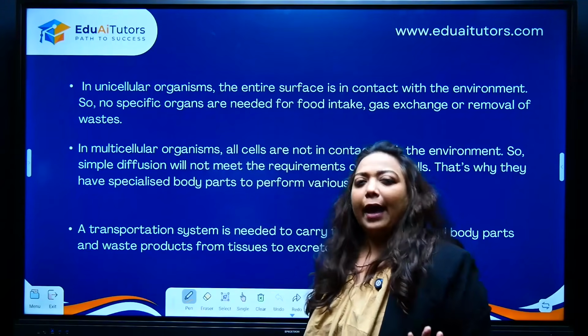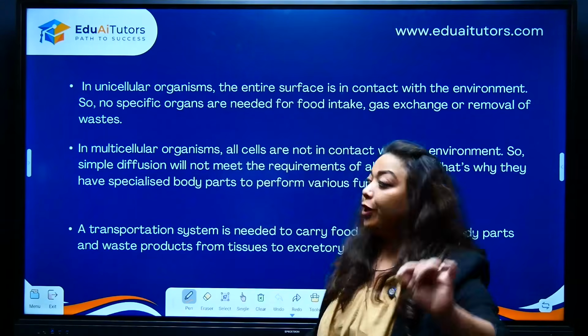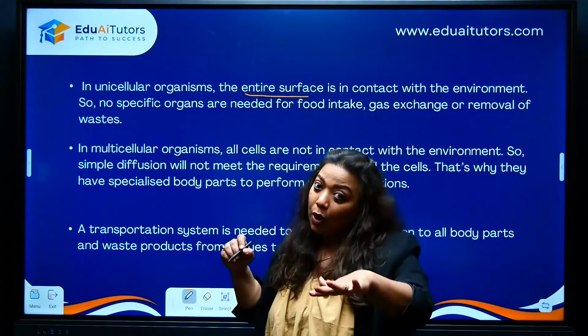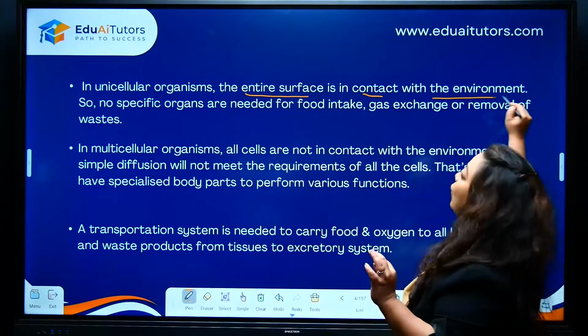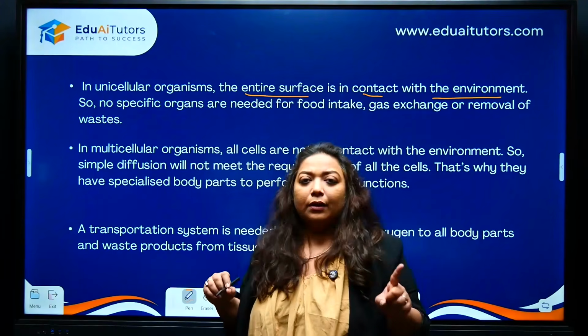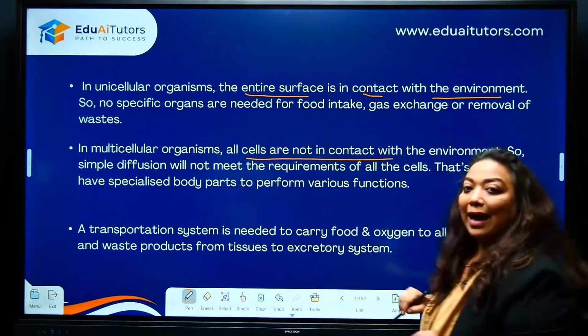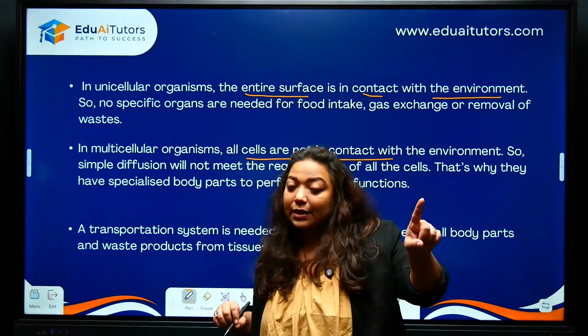But when you see these organisms, what we observe is single cell organisms. What's important? Remember, the entire surface of that single cell organism is in direct contact with the environment. Please remember that, very important. But what happens with multicellular? Cells are not in contact with the environment. Keep this in mind, children. This can be important for a certain reason.